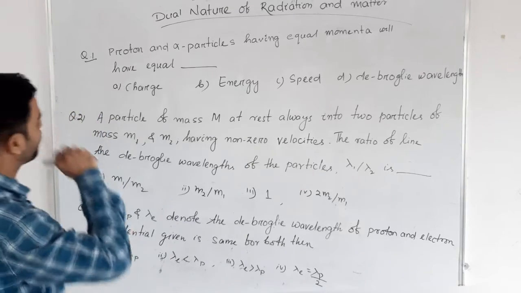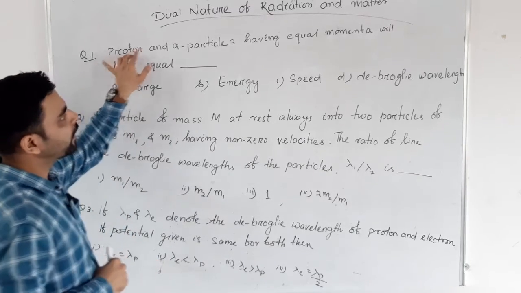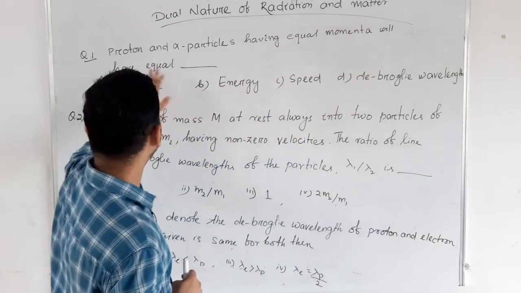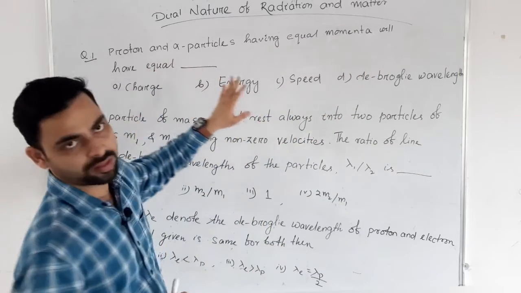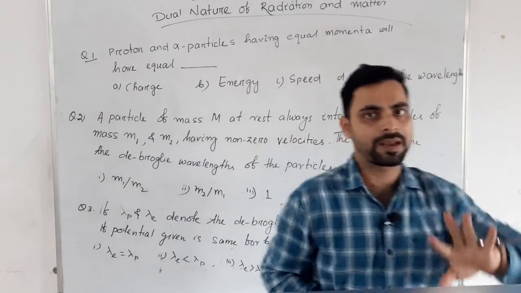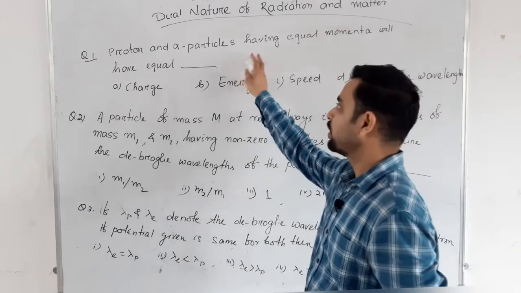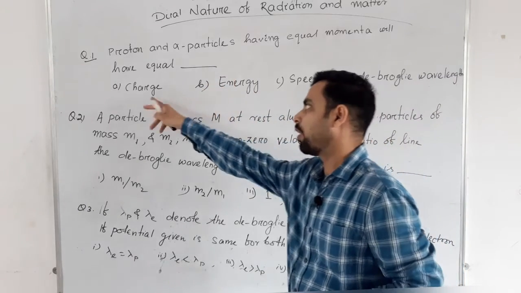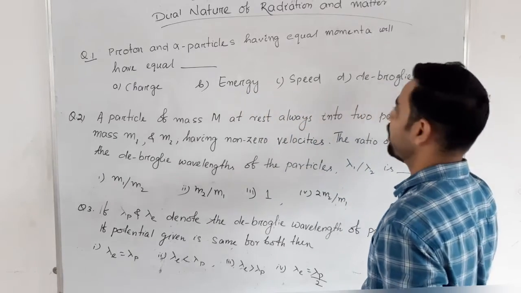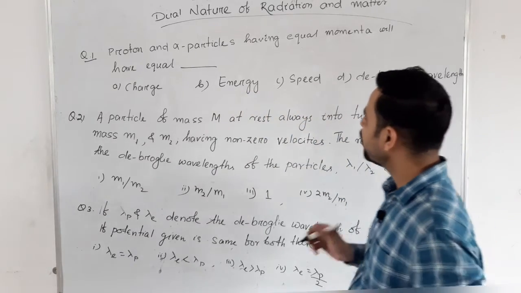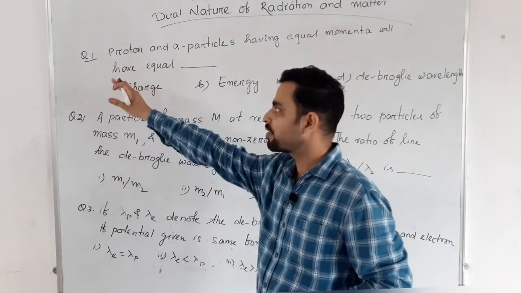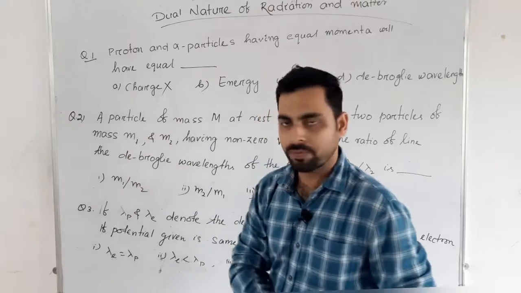First question: proton and alpha particles have equal momenta. They will have equal dash. That means if a proton and an alpha particle have equal momentum, then they will have equal what? Options are charge, energy, speed or de Broglie wavelength. We know that proton and alpha particle have different charges, so the first option is not possible.